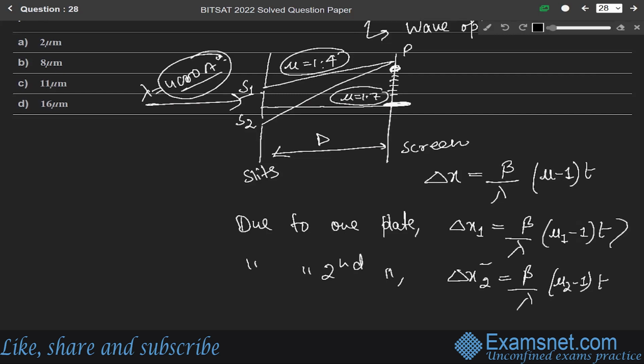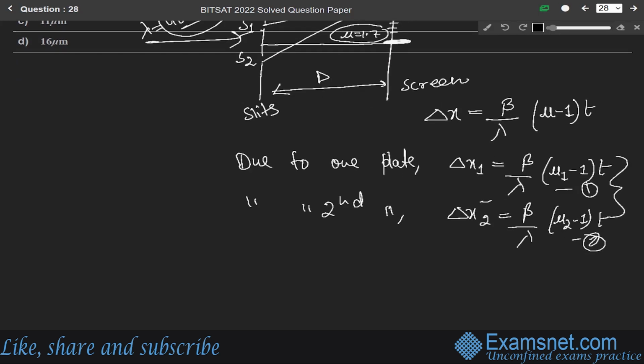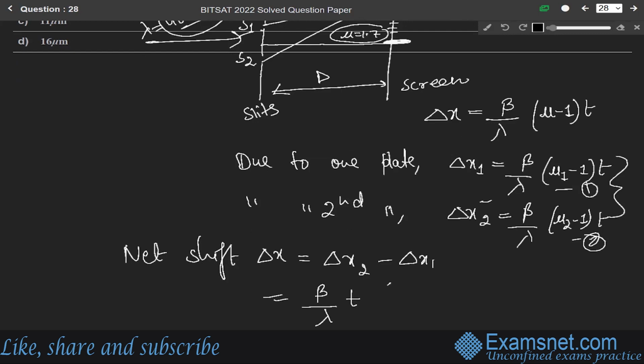Let us say this is equation 1 and this is equation 2. The net shift due to both plates, delta x, equals x2 minus x1. Taking beta over lambda and t common, it will be mu 2 minus mu 1. Let us say this is equation number 3.